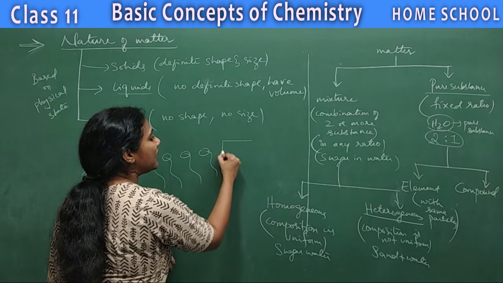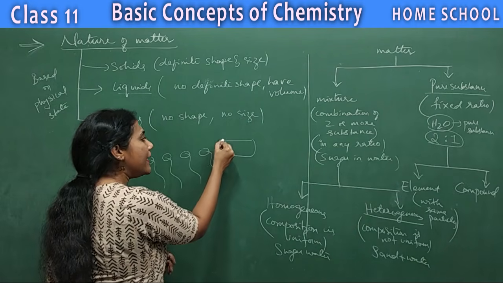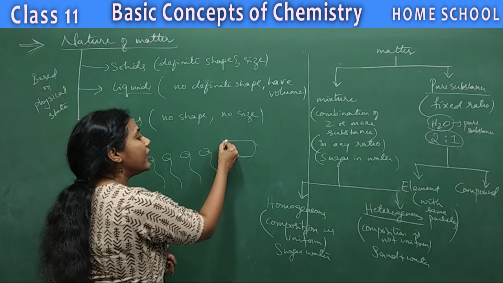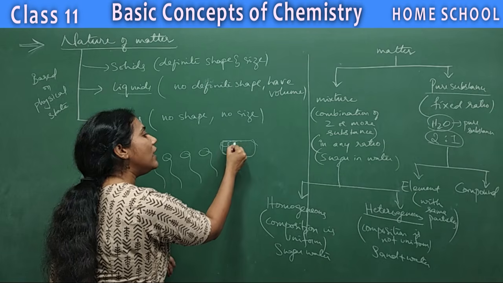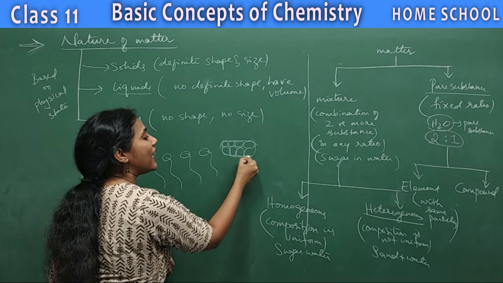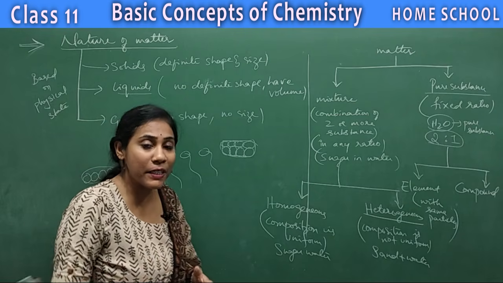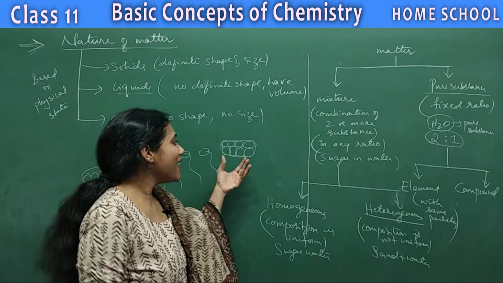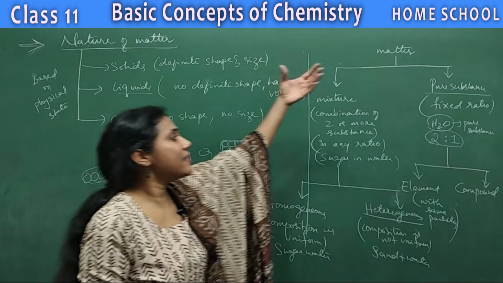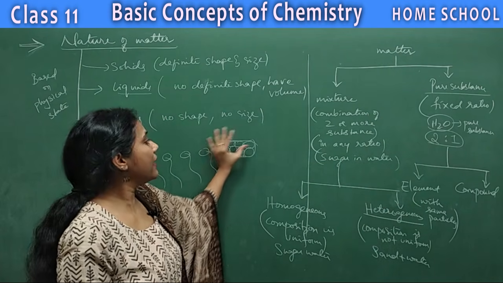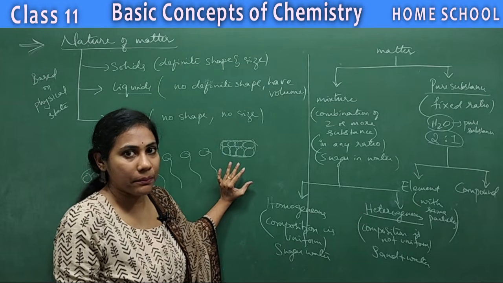If you take an iron rod, at every corner of this particular iron rod, you have the same particles called iron atoms. This iron rod would have crores of iron atoms, but all are iron atoms only. You don't find any other atom in between, right? Such a pure substance is made up of the same particles. Here the particle is atom, isn't it?